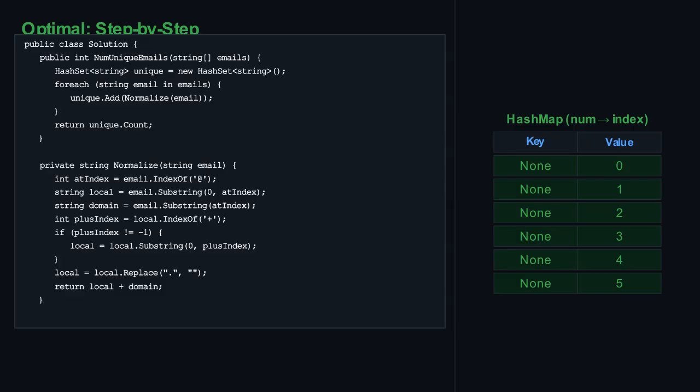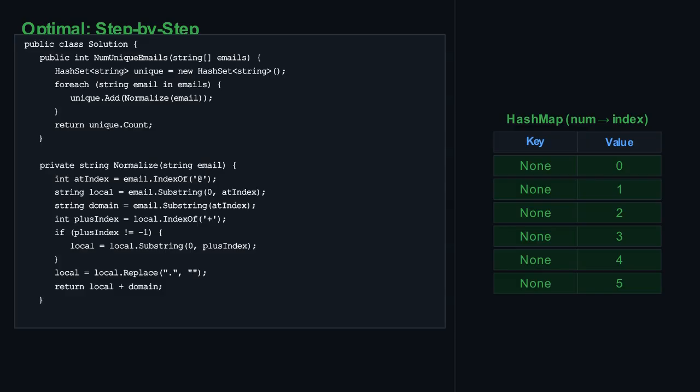Next, we take the second email, test.e.mail+bob.cathy@leetcode.com. We find the @ symbol. The @ index is at position 20. So, the local part is test.e.mail+bob.cathy, and the domain part is leetcode.com. Now, we process the local part, test.e.mail+bob.cathy. We look for a plus sign. The plus index is at position 10. Since a plus sign exists, we take the local part before the plus sign.